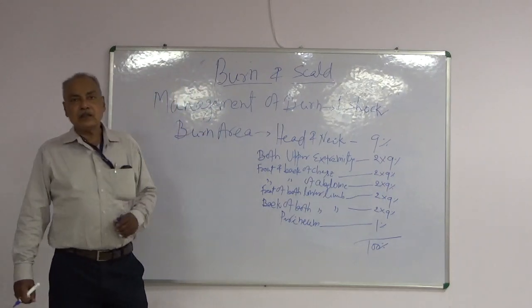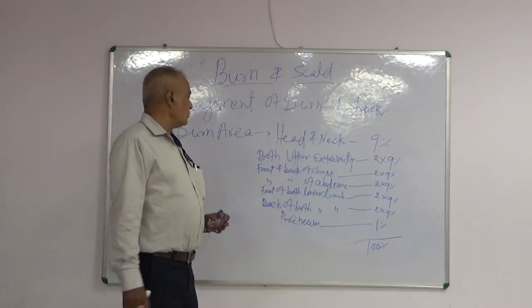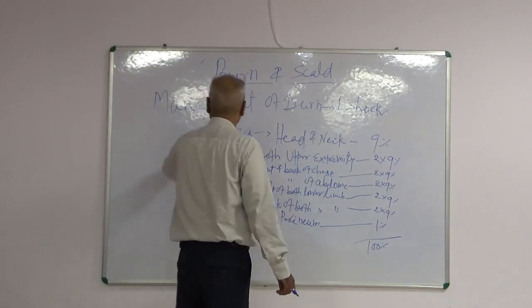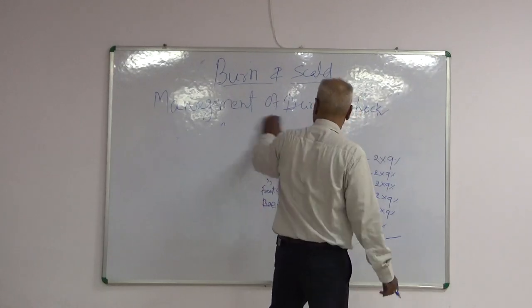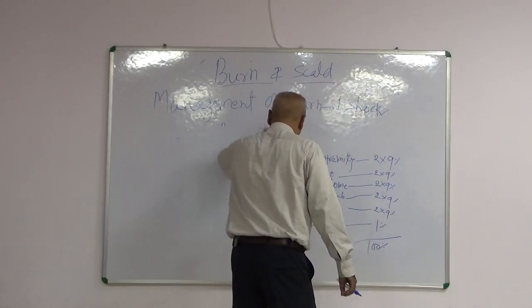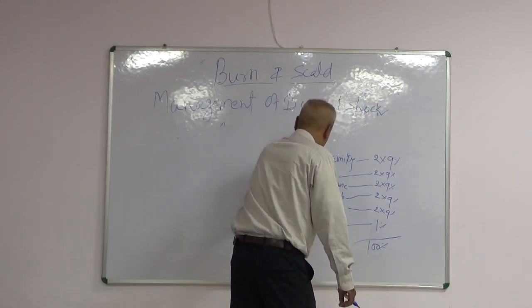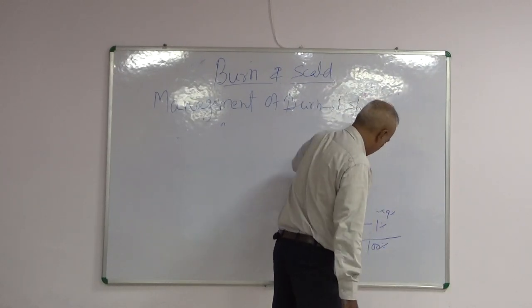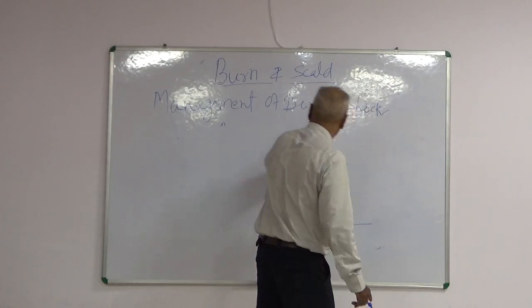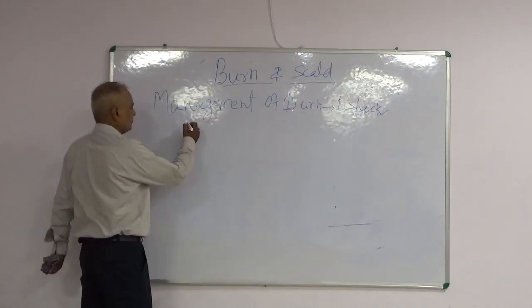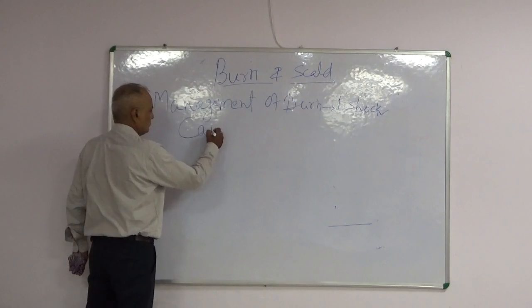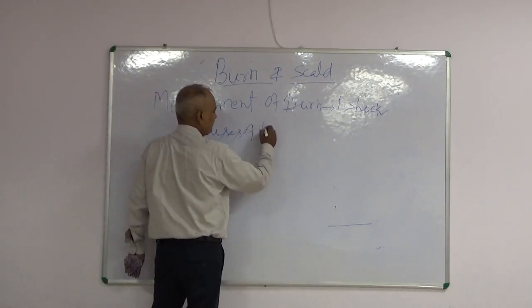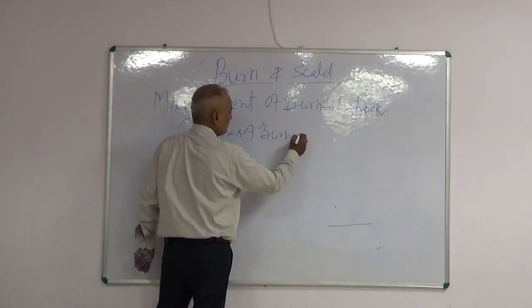Now what are the causes of burn shock? Causes of burn shock.